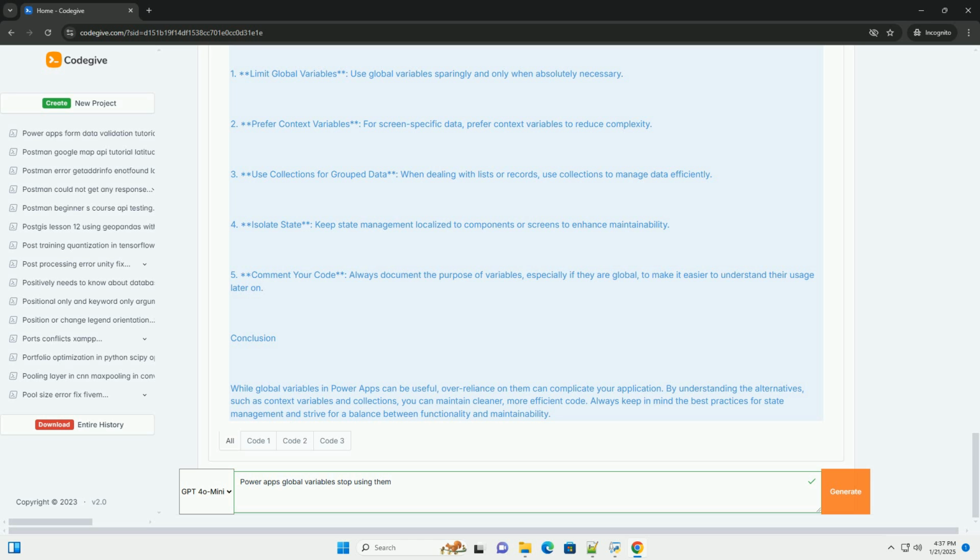Alternatives to global variables. 1. Context variables. Use context variables to store data that is only needed within a single screen. They are defined using the UpdateContext function. 2. Collections. Use collections to store a set of records or data that can be shared across screens without the need for global scope. 3. Control properties. Sometimes, you can simply use the properties of controls to pass data between screens.